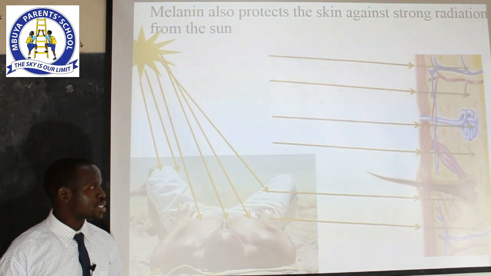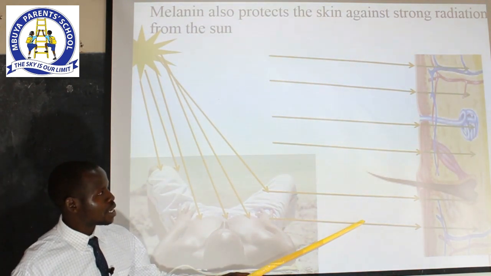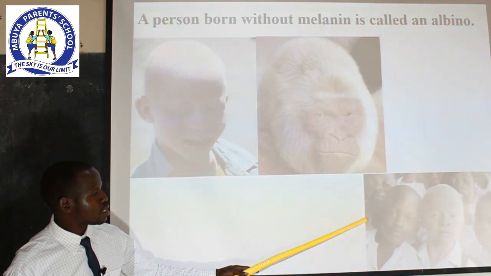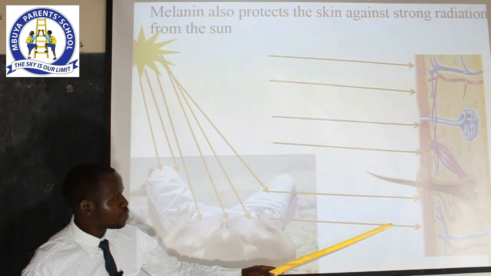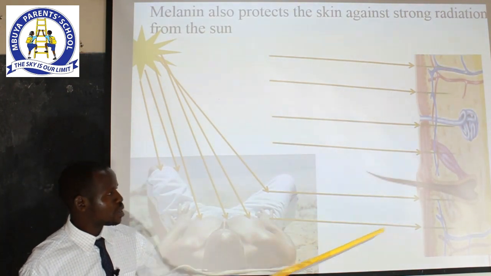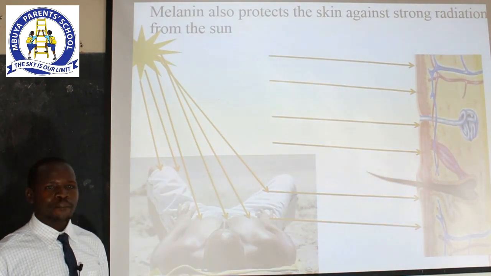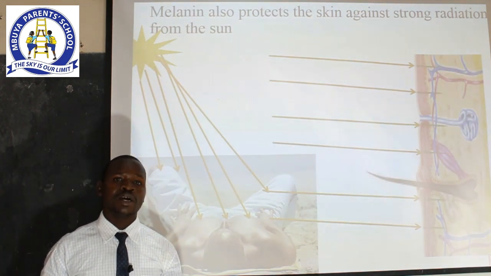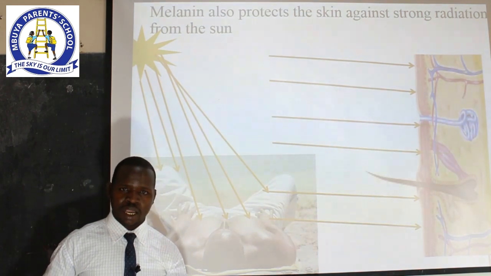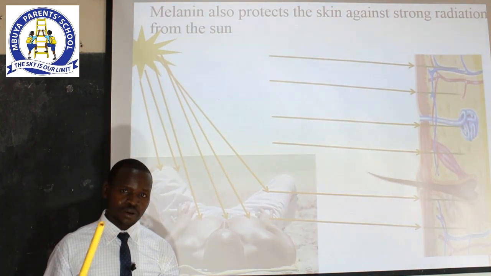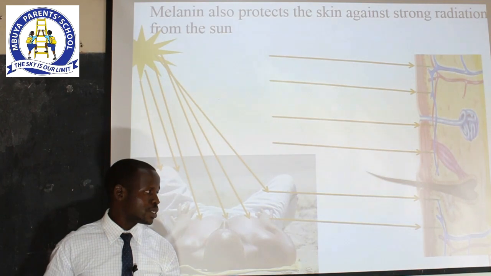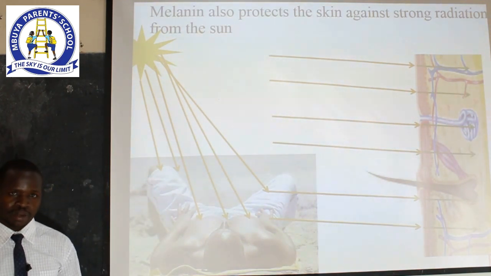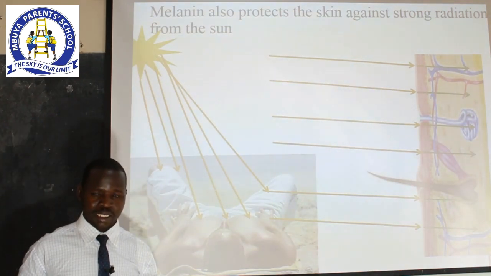So in the process, the rays are filtered as they enter into the body, such that we don't suffer the effects of the ultraviolet rays of the sun that would otherwise cause skin cancer. And this is a common scenario in the albinos because they lack the substance known as melanin. So in other words, they are very prone to what we call skin cancer.